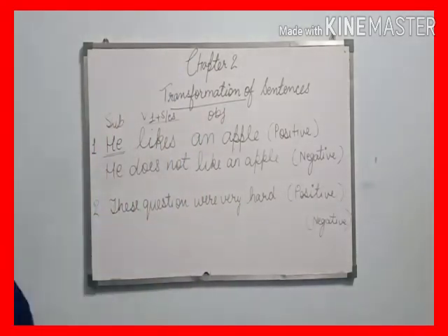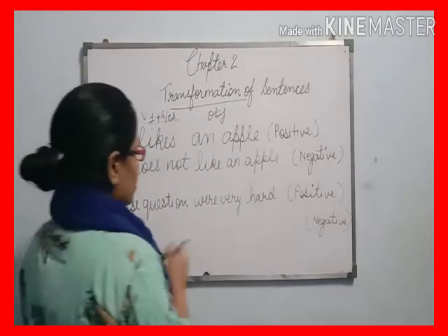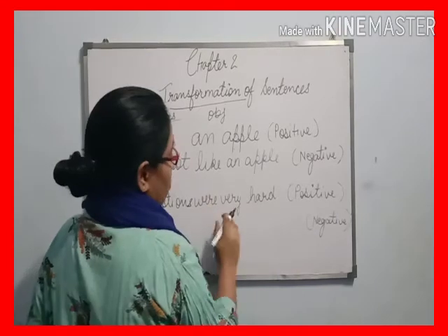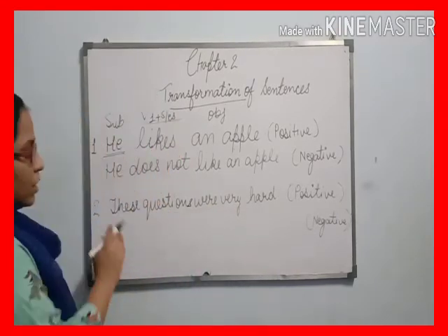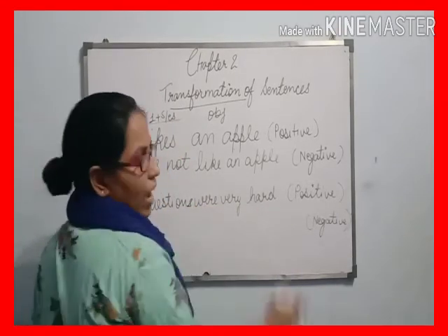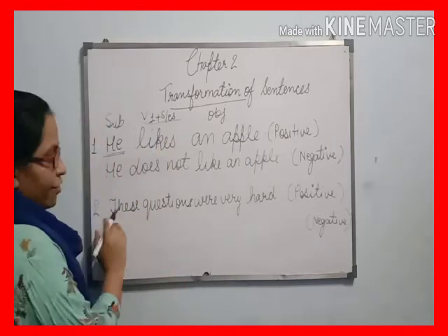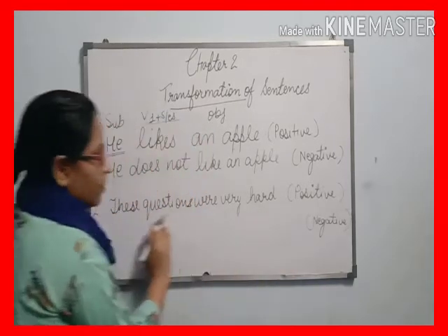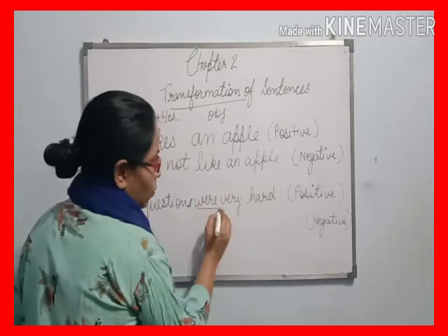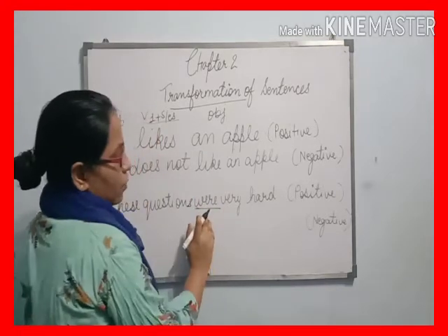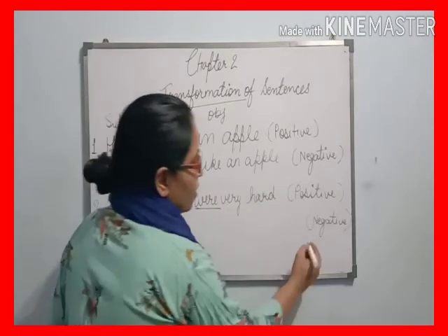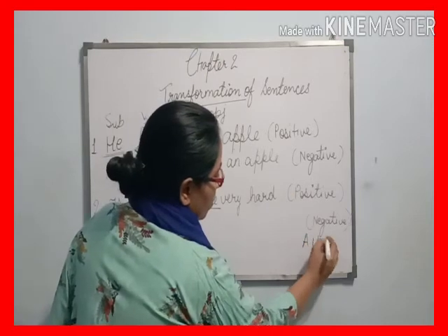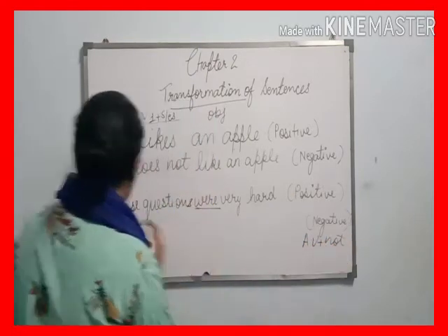Let's come to the next question. "These questions were very hard." Okay. So first of all, you just find the auxiliary verb in the sentence. So we find "were". As we know, when we change positive into negative, we just write auxiliary verb plus not. So what will we do?